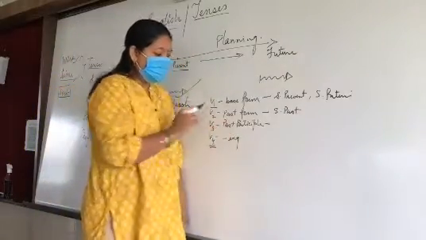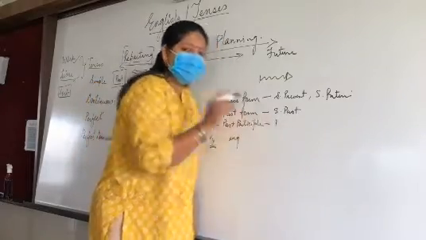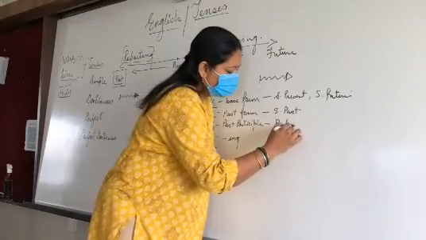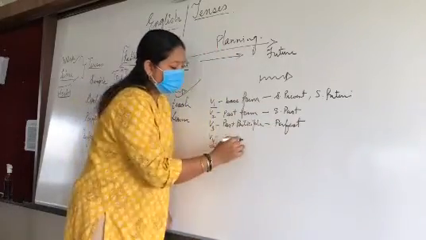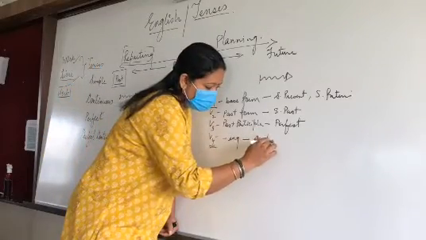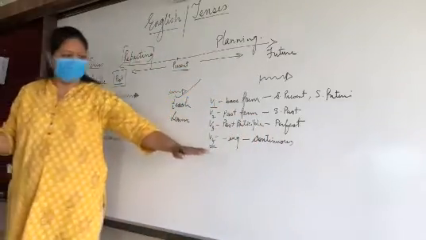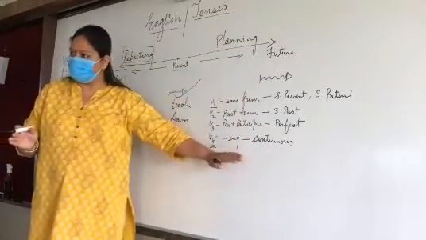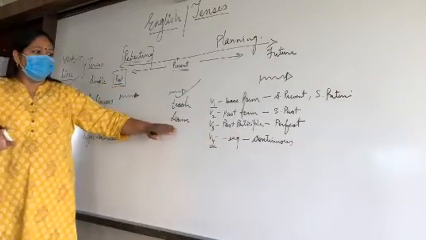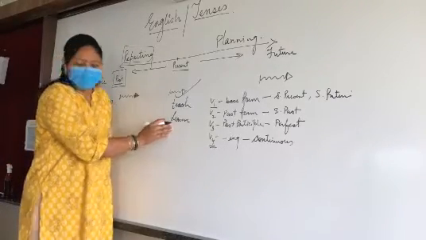So, past participle will be used in which tense? Perfect. Not only in the past perfect but in all perfect tenses. And V4 will be used in which tense? Continuous tense. And perfect continuous means both, so V4 is used in perfect continuous tense as well as continuous tense. So this is a brief about all the forms of verbs. Now here, which form of verb have I used? V4.